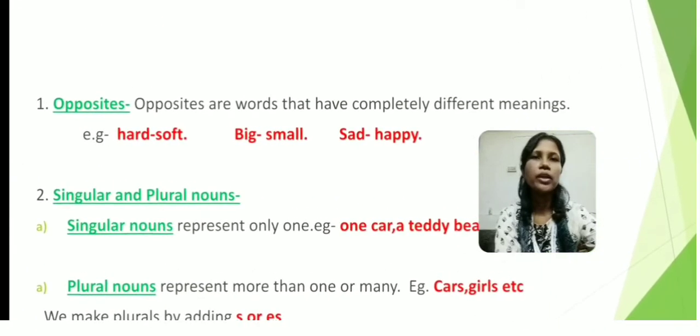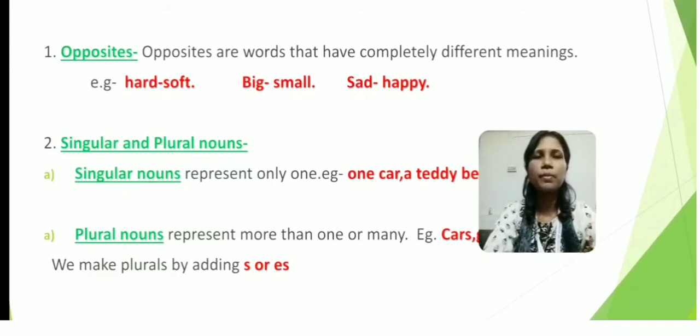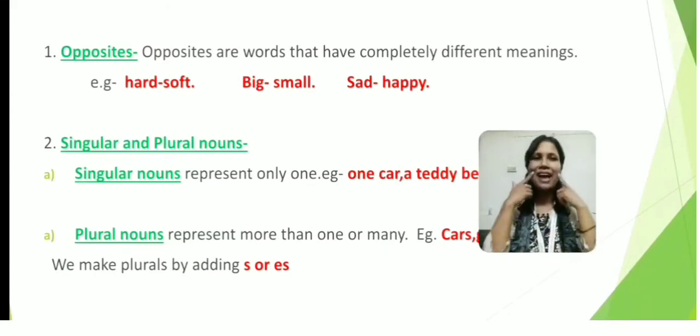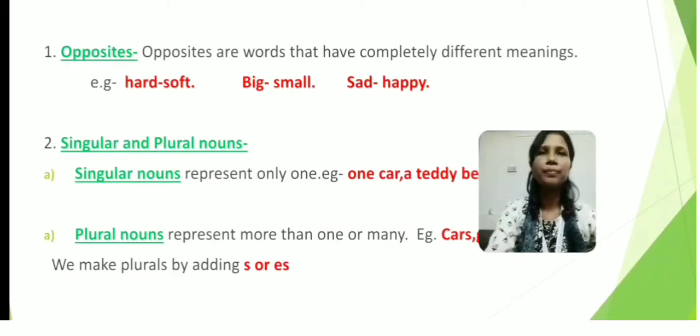In this module 3, number 1, the main important topic that we have discussed is opposites. Now what are opposites? Opposites are words that have completely different meanings. That means opposites have reverse meanings. Here you can see some examples, like hard, the opposite will be soft. Hard means it is very tough, the opposite will be soft. Big, the opposite will be small. Sad, then the opposite will be happy. So these are the opposites of the given words.